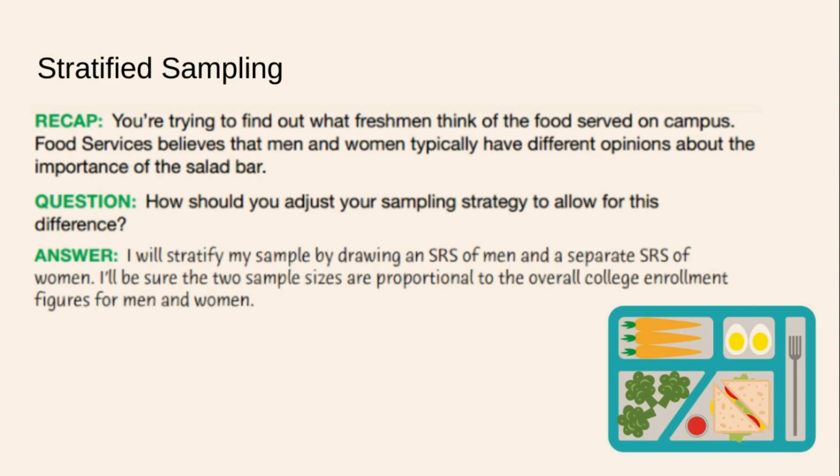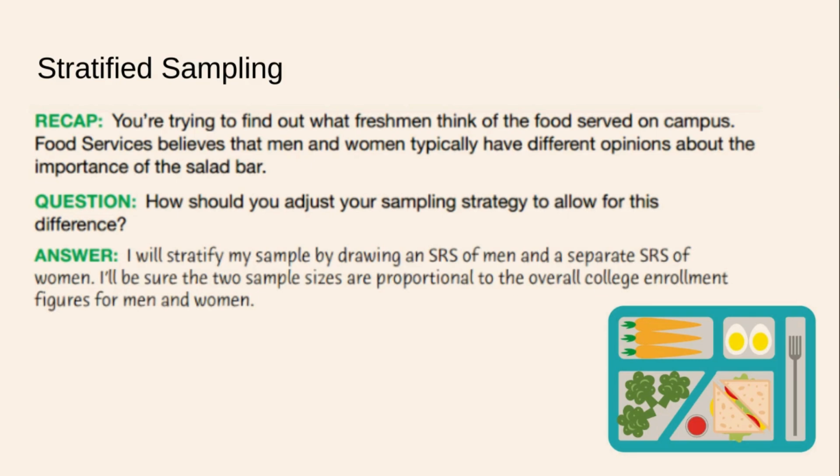Now, this may change in the future, but this is important because at a lot of colleges and universities, there are more female students than male. So we want to make sure that our sample consists of proportionally more female students than men. So say the distribution at a college is 53% female, 47% male.